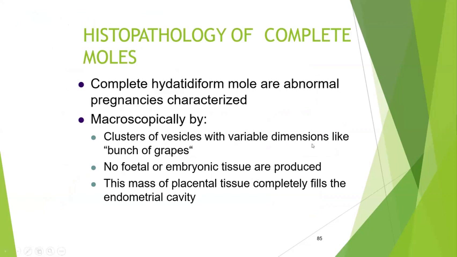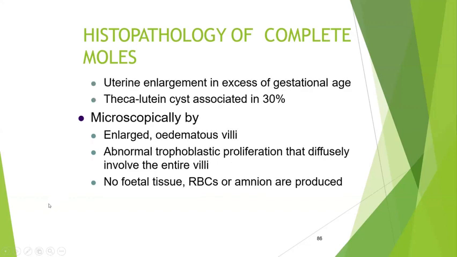In case of complete mole, no fetal or embryonic tissue will be identified. The tissue will be replaced by multiple grape-like vesicles. That will be in case of complete mole. Microscopically, you will see edematous villi with abnormal trophoblastic proliferation.